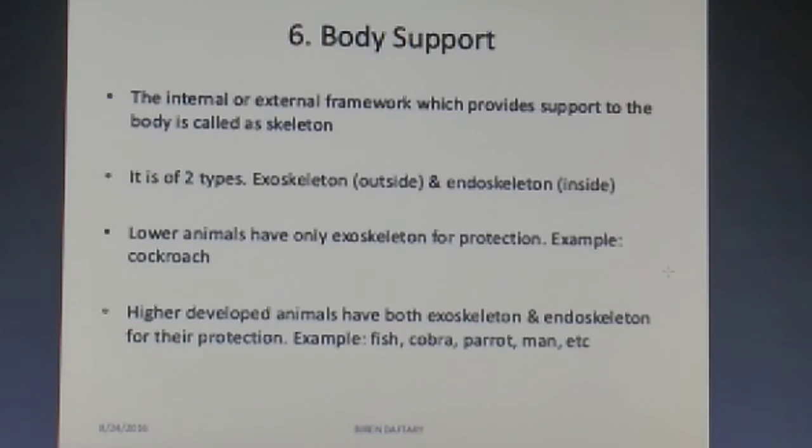Sixth one we have is the body support. Now the internal or external framework which provides support to the body is called skeleton. It is of two types students, exoskeleton, that is outside, and endoskeleton, that is inside. Now lower animals have only an exoskeleton for protection. Example, cockroach. So it is basically the outer covering. And higher developed animals have both exoskeleton and endoskeleton for their protection. For example, we have fish, cobra, parrot, and we human beings.